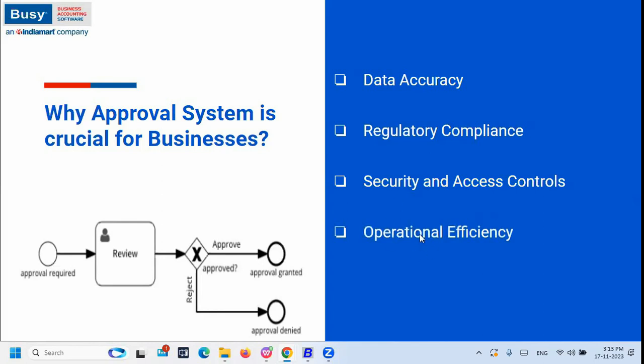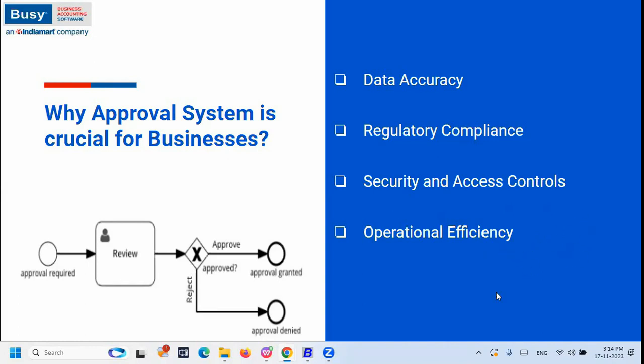And the next point is operational efficiency. You can get more operational efficiency using this approval system in your business, because you have features like selective approval. For example, for customer XYZ, you want to limit the customer payment to 10,000 rupees. You can fix 10,000 rupees as the limit. Whenever you make a payment of 10,000 rupees to them, the super user will receive a notification of approval.